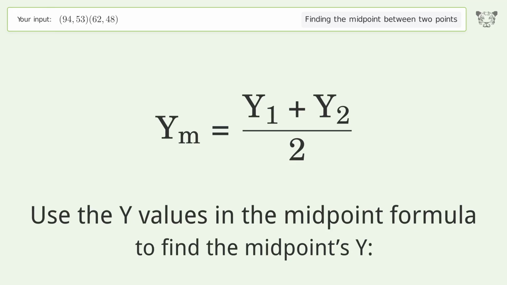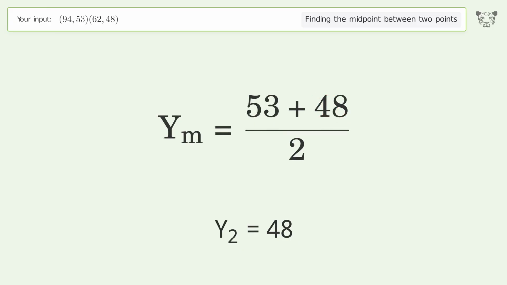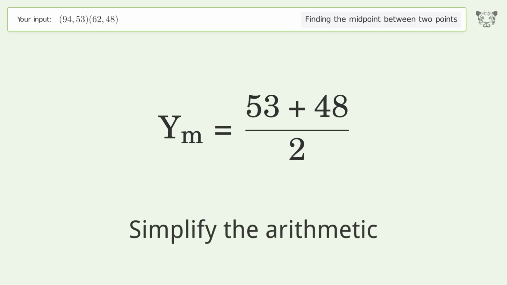Use the y values in the midpoint formula to find the midpoint's y. y1 equals 53. y2 equals 48. Simplify the arithmetic.